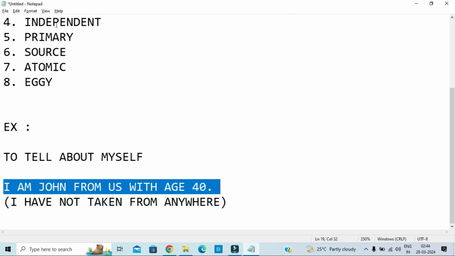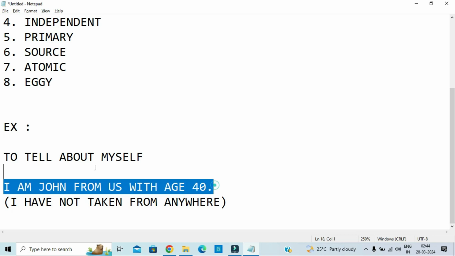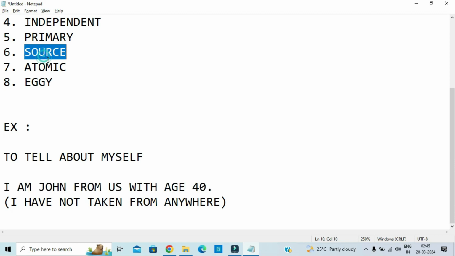So this is known as independent. This can also be called primary, meaning base data, or initial data. It's the place where data is born. It's the static data. We can also say source or initial data.